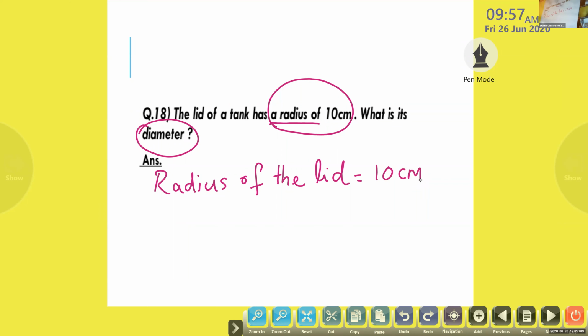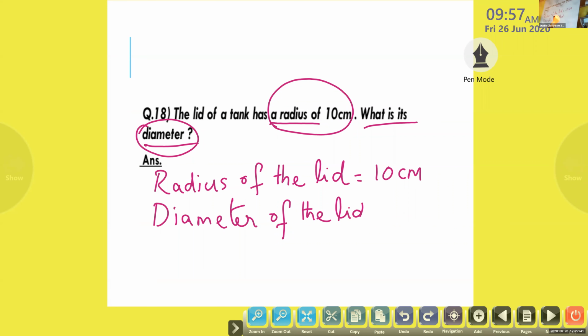Okay, Krishnananda, what will I write in the next step? What is the next step? What we have to find out? Look at the question. What is its diameter? So what will I write? Radius of the tank. Radius is already given. Diameter of the lid, very good. Diameter of the lid.